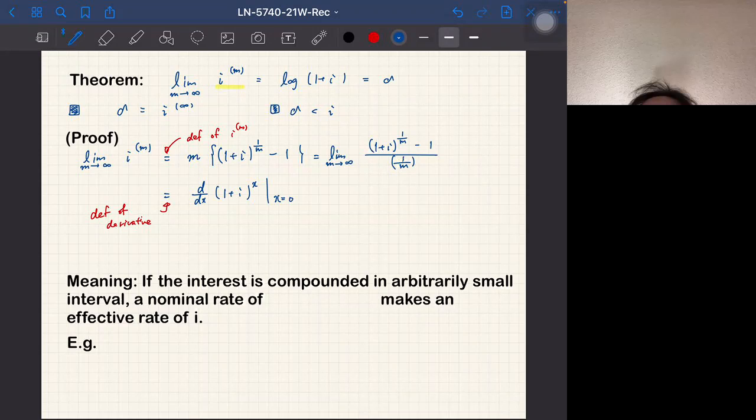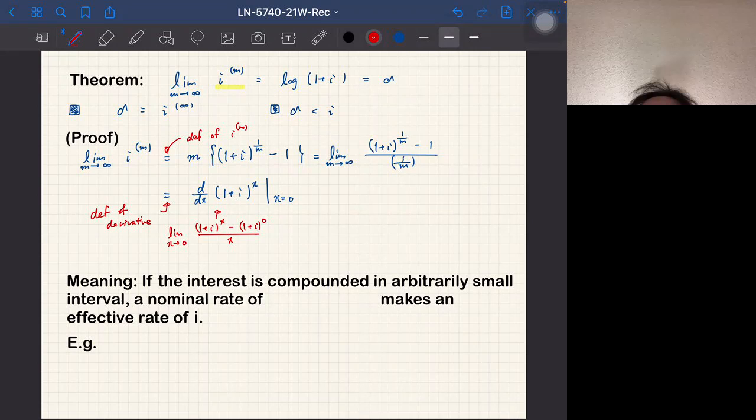To be exact, the definition is ((1 plus i) to the power x minus (1 plus i) to the power 0) over x, and the limit as x goes to 0. But when m goes to infinity, 1 over m goes to 0. So this is exactly the definition of the derivative of (1 plus i) to the power x at 0.